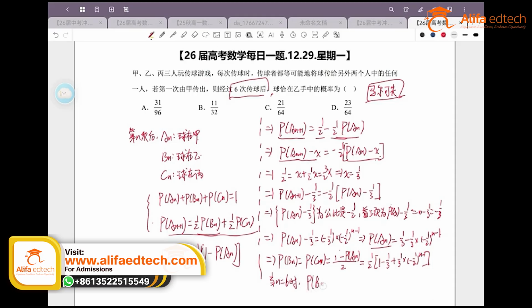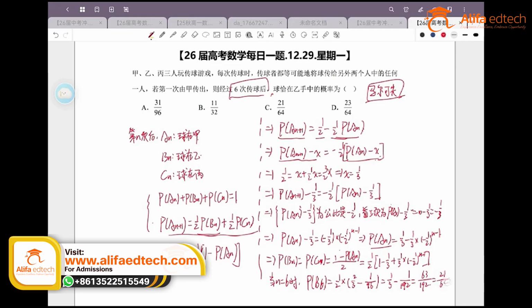Our value for P B 60 should be exactly equal to 1 divided by 2 times 2/3 minus 1/3 times 1/2 to the power of 59, which is 1/3 minus 1 over 192. 64 minus 1 is 63, divided by 3 should be 21 over 64, so 21/64.